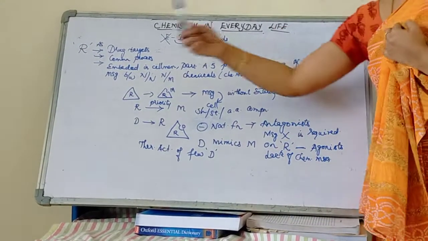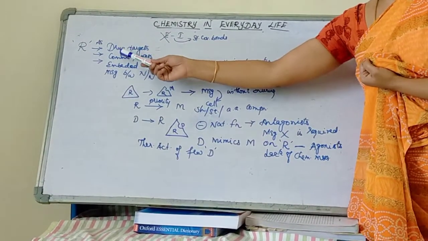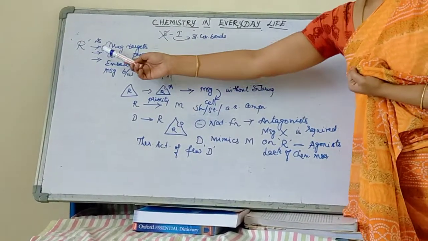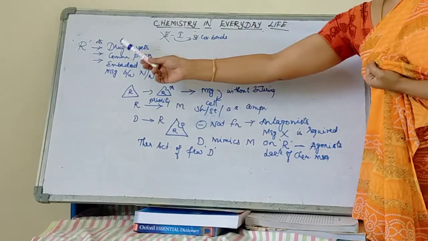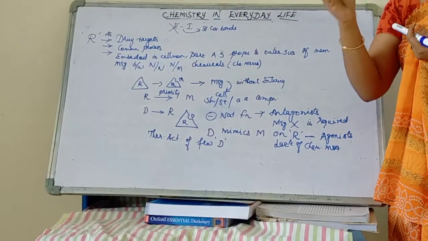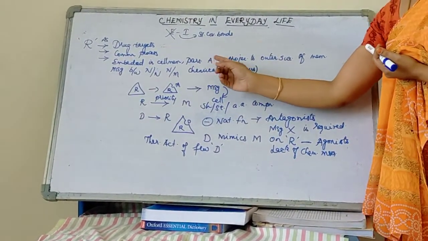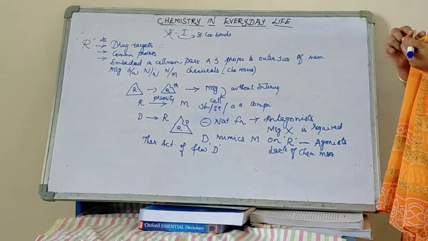Now next is receptors. What is the role of a receptor? My receptor will act like a drug target, and it is very important for the communication process in the human body. My receptor will be embedded in the cell membrane such that a small portion of the active site will be projected on the outside surface of the membrane.